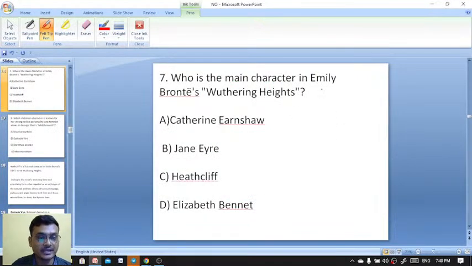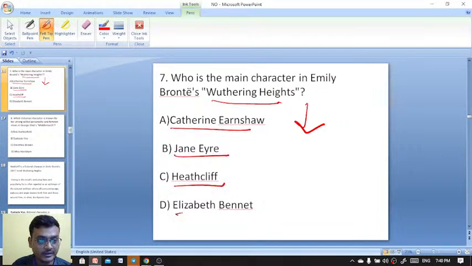Who is the main character in Emily Bronte's Wuthering Heights? Catherine Earnshaw, Jane Eyre, Heathcliff, Elizabeth Bennet.